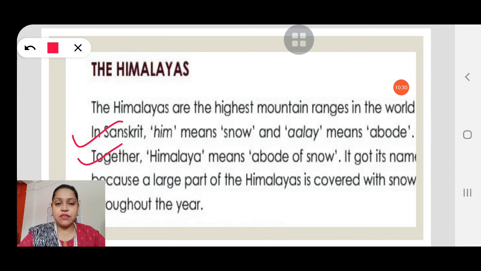Not only these rivers, but many rivers. So, children, that's why the source of the northern rivers is the Himalayas, and we all know the Himalayas are covered with snow throughout the year. So, children, we shall stop till here. I hope it's clear to you.